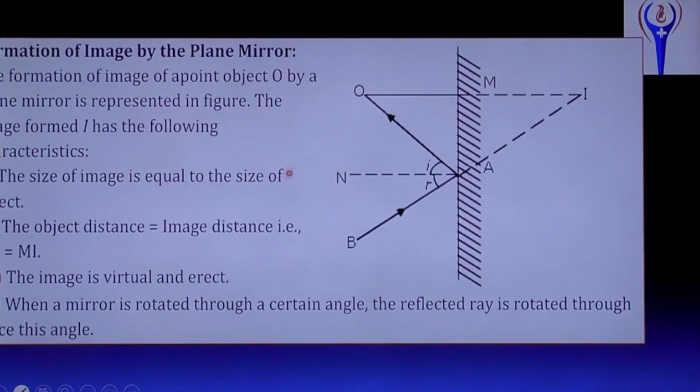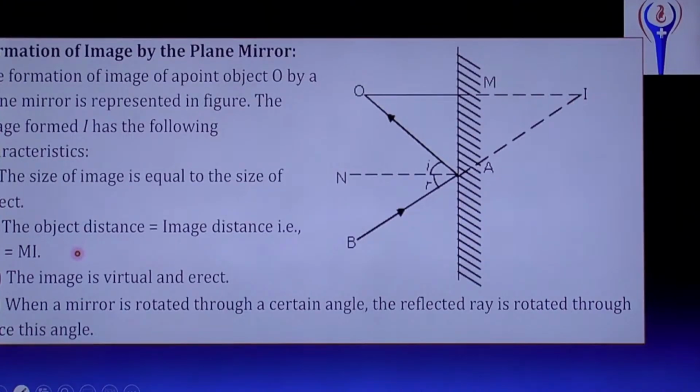The size of the image is equal to the size of the object. What is the object size? Same size only, image size. Suppose you see your face in the mirror, then your face does not appear bigger or smaller. It's the same as it is. Object size and image size will be the same.